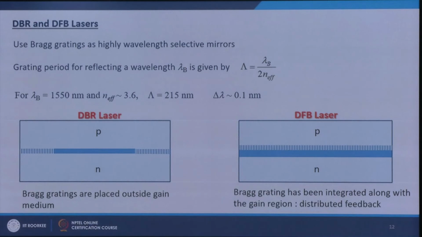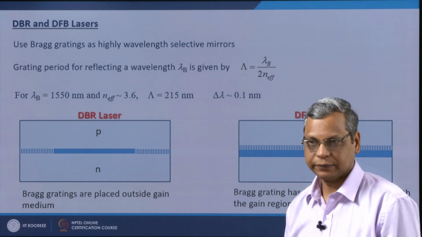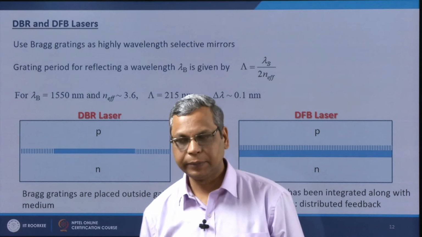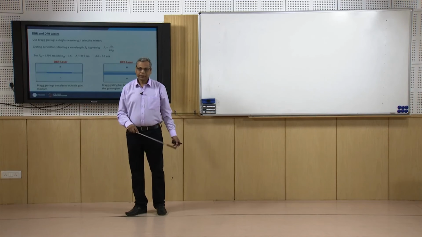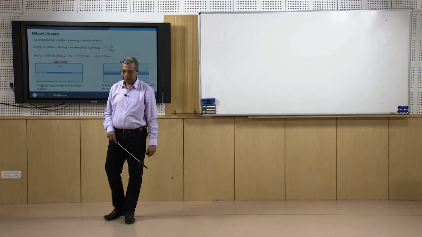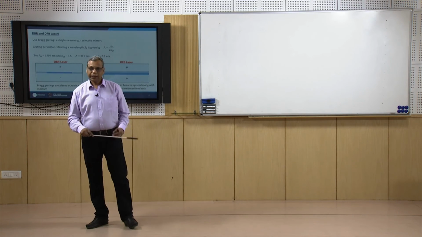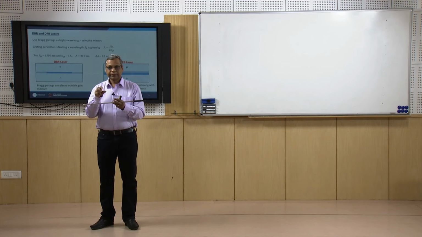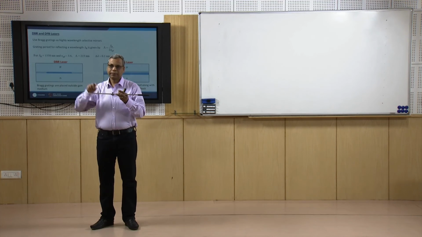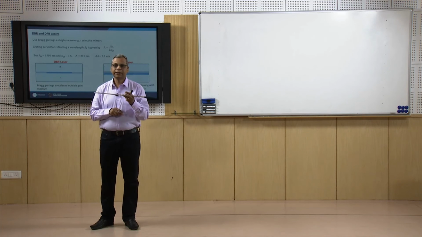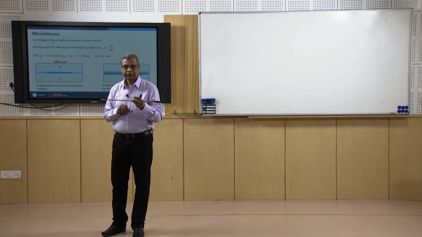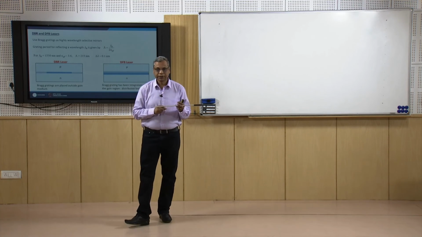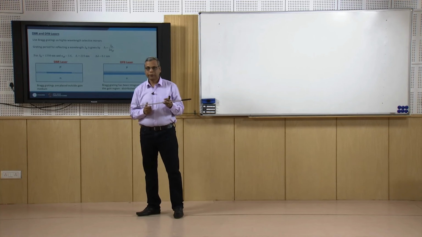Another way of doing this is that you use mirrors which are highly wavelength selective. We know from our previous knowledge of Bragg gratings that if I have a Bragg grating, then this Bragg grating reflects a particular wavelength, and wavelength selectivity is very good. I can have line width which is about 0.1 nanometer or 0.2 nanometers.